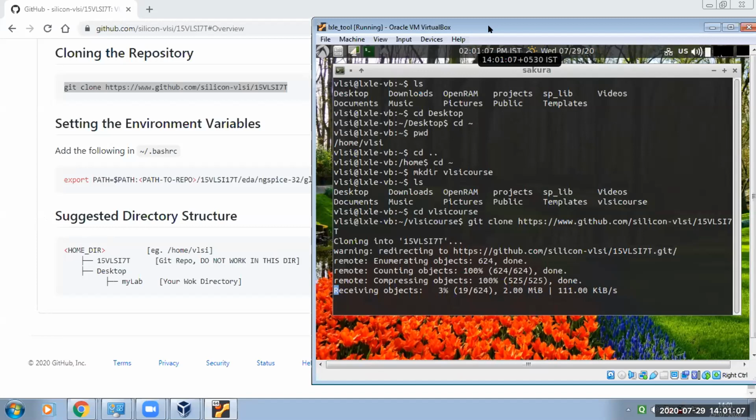Actually, it will be good if we start from the basics. Actually, we are not getting it fully.